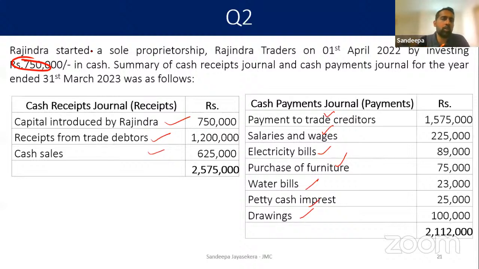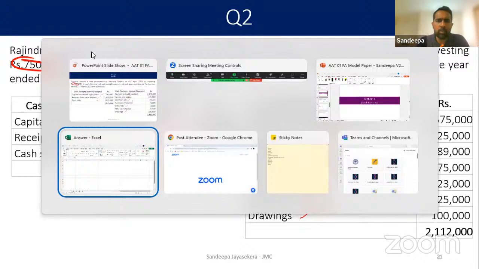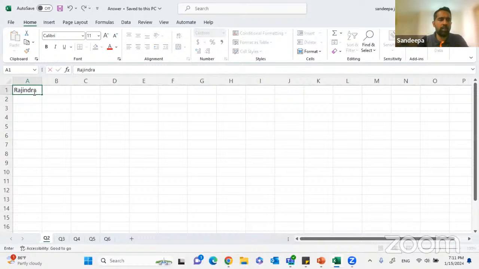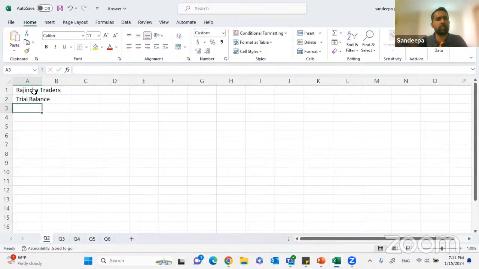Now the third step is to do the formatting part. Let me use an Excel for that. So for Rajendra Traders, we are going to prepare the trial balance as at 31st March 2023.